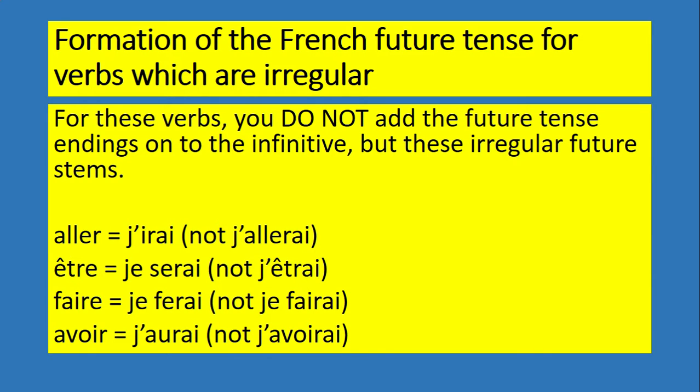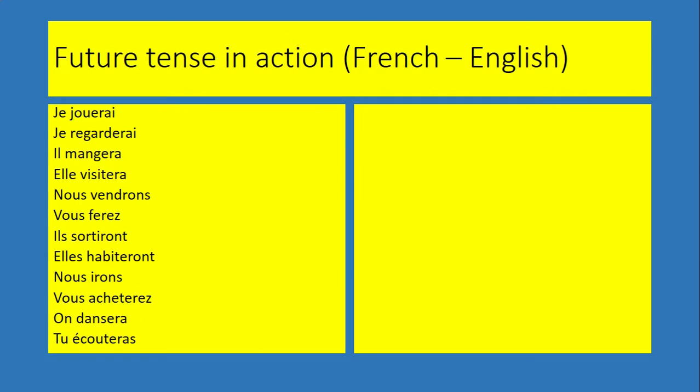So there are 4 very, very irregular ones. So just remember, aller becomes j'irai, être je serai, faire je ferai, avoir j'aurai. I've just given you them as an example using je as a subject, but you could use any subject. So the will future tense of the verb aller would be j'irai, tu iras, il ira, nous irons, vous irez, ils iront. Again, the endings change depending on who is doing the action.